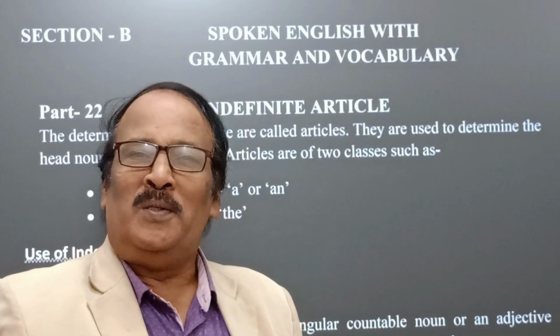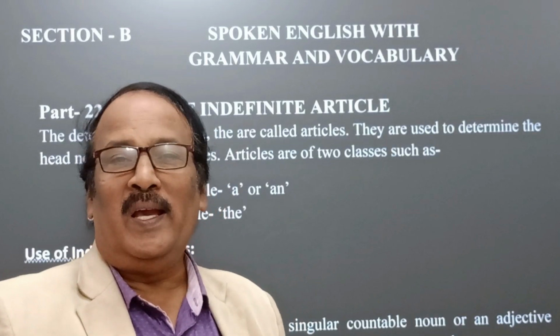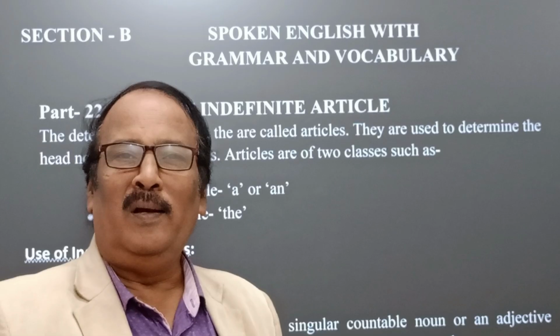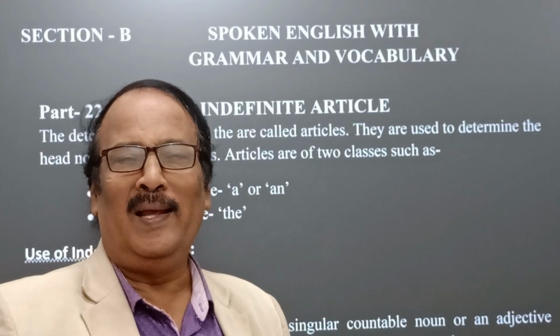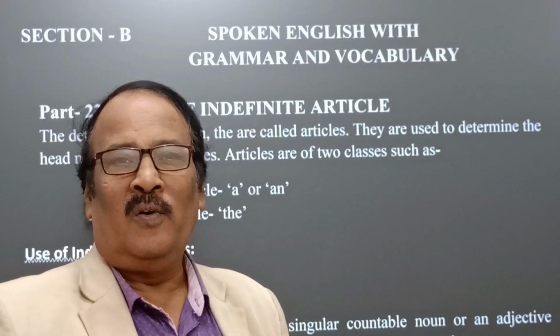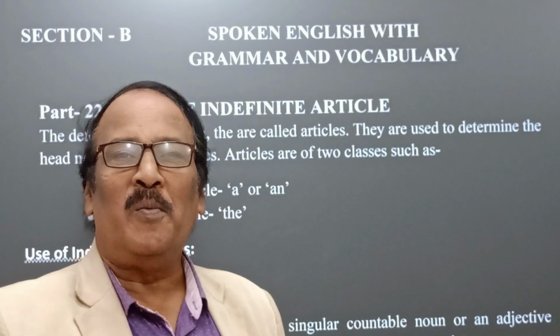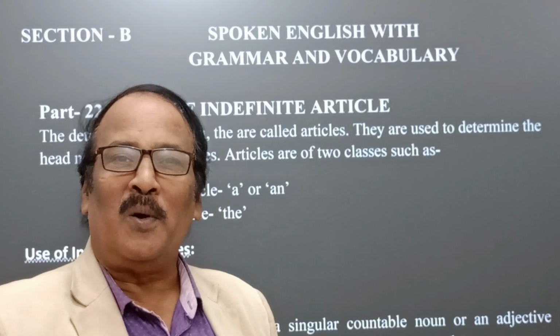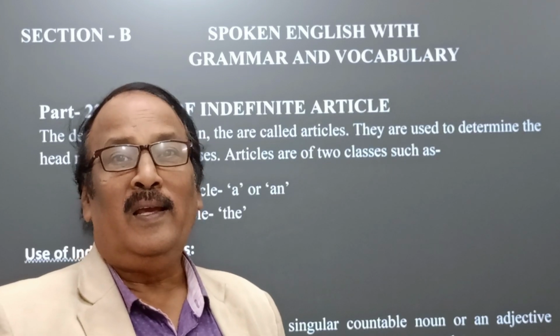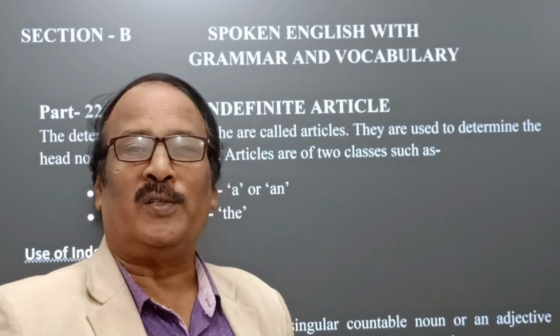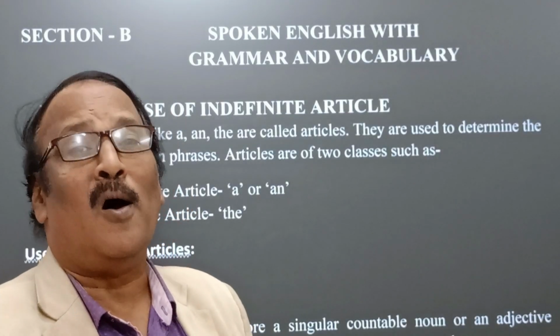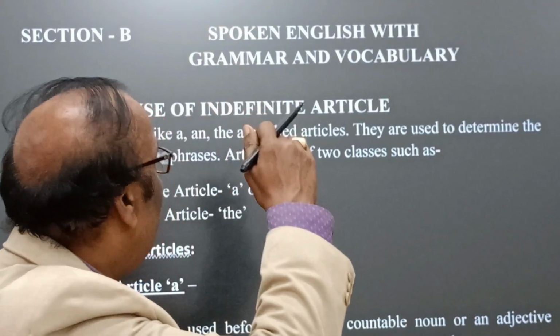As we know, articles play a very important role in both our spoken and written English. It is therefore very natural on the part of the students to want to know about the use of articles in our sentence structures. Okay, then how? Listen, come.